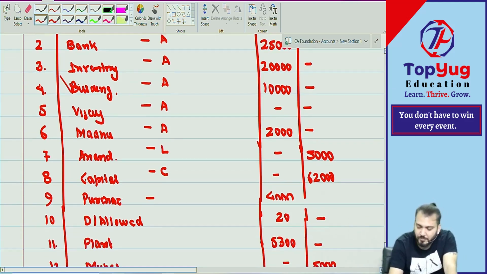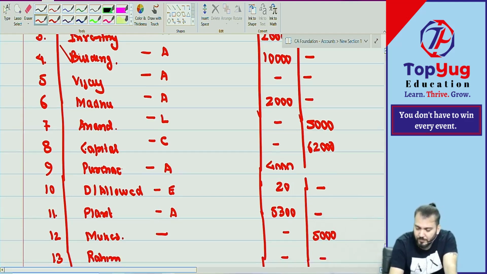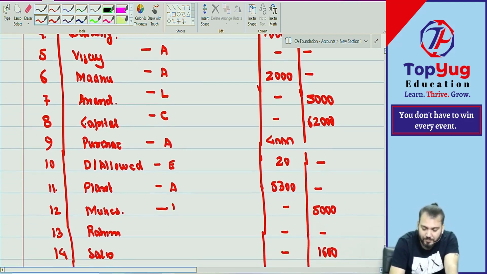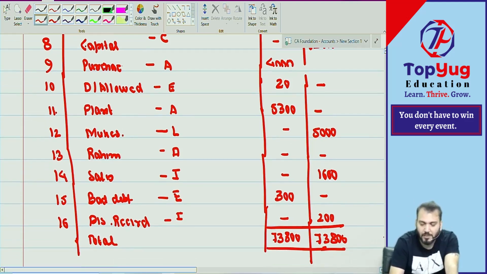Capital is what? Purchase is what? Asset. Very good. Discount allowed is an expense, right? Plant. Mukesh was a creditor, right? Liability. Rahim. Debtor means asset. No, but no balance. Sales is what? Income. Bad debt is an expense.